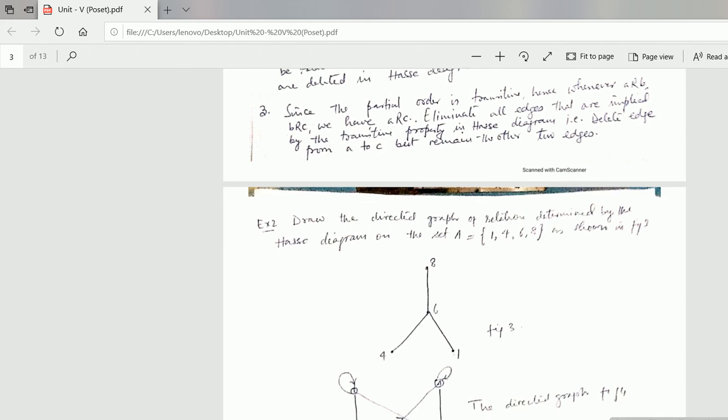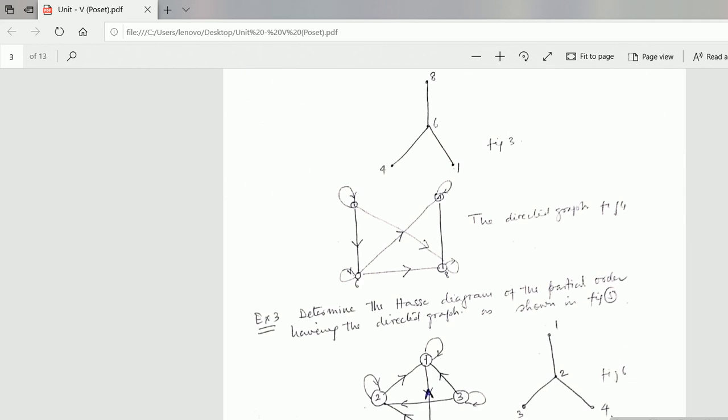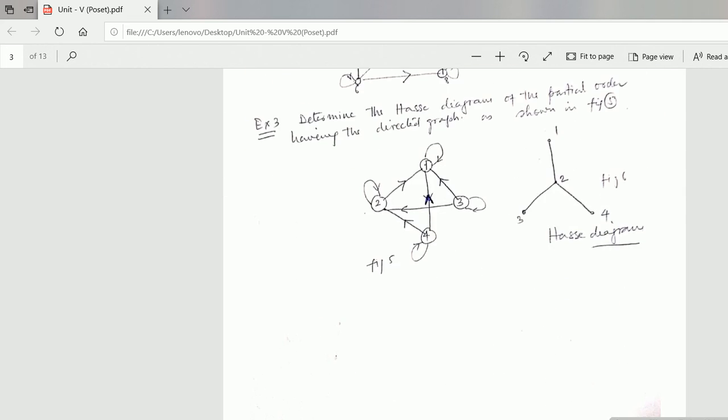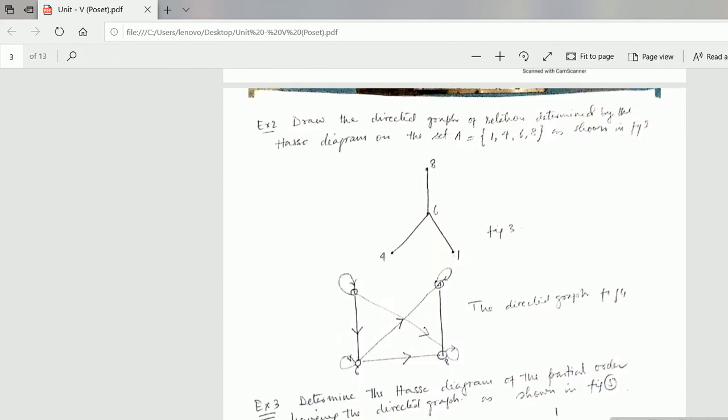And now see, this is one example. See one example. Consider this. Where is this example? See, one example is written here. See, this is one example. You can write here.